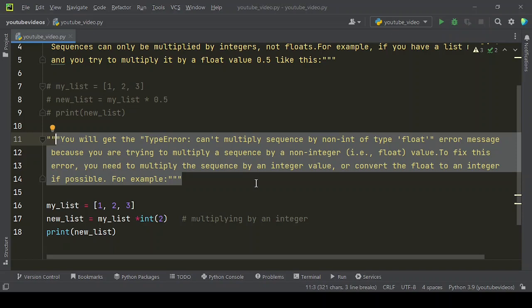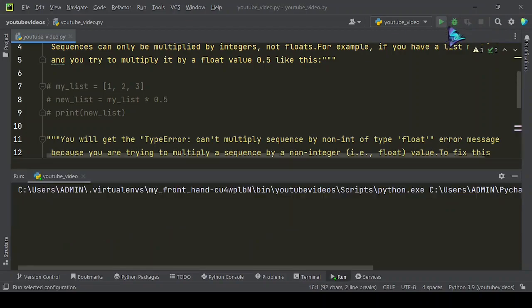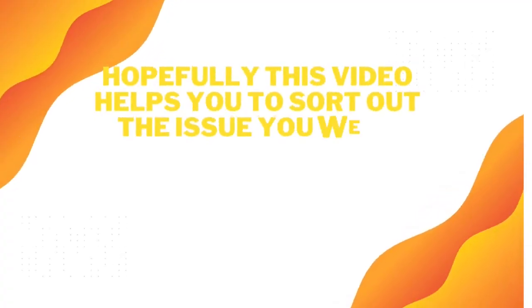To fix this error, you need to multiply the sequence by an integer value, or convert the float to an integer if possible. For example, let's run this code. Here is the result.